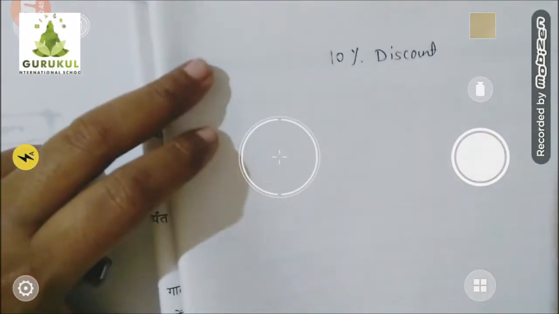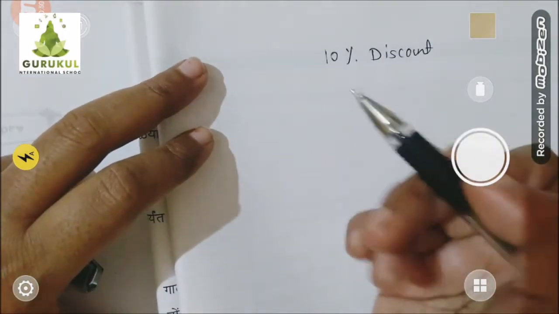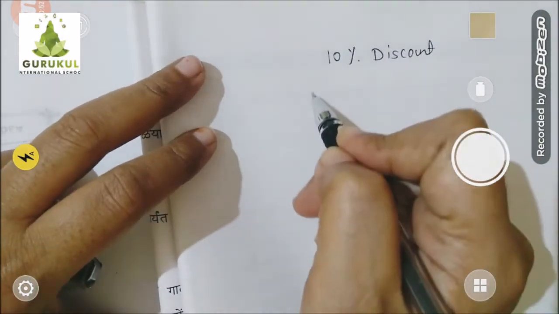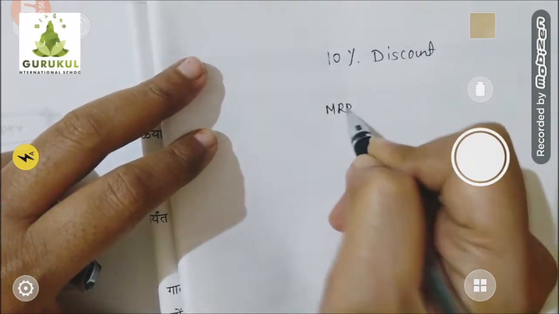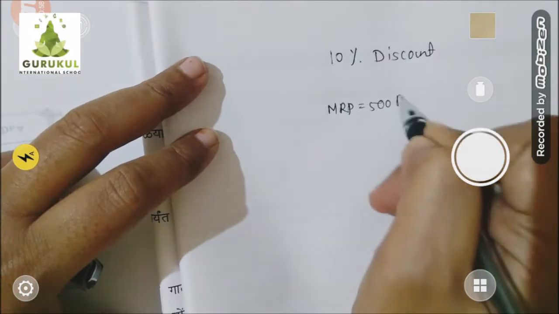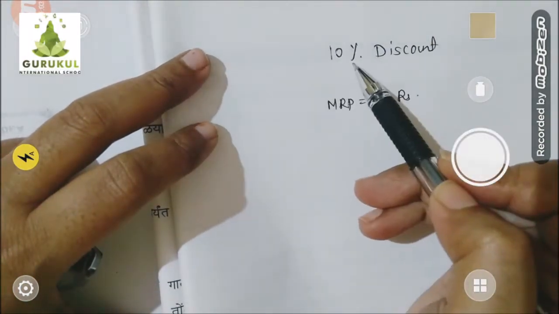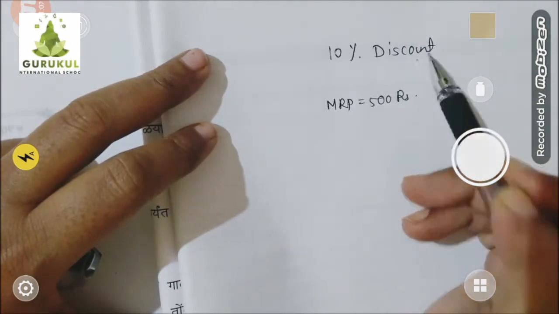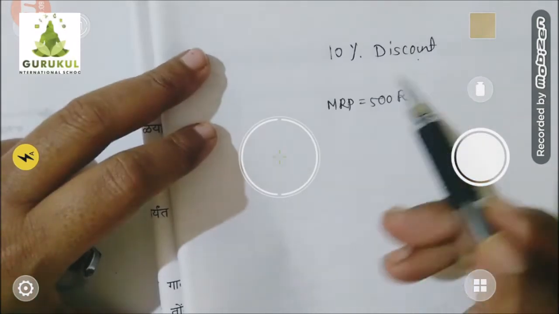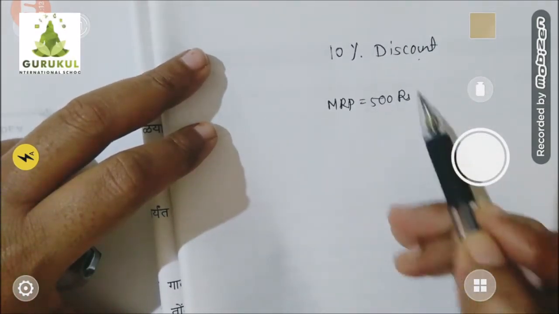Okay, now you liked one shirt, dress or shirt, whatever it is. Its cost, printed price, that is mark price, is written 500 rupees. You like that. Now on the shop it is written 10% discount on every product. So let's find out 10% discount means how many rupees less we will get on this mark price.